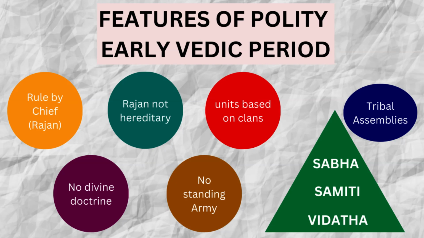So under Rajan there were several other chiefs and those units were based on the clan system. Okay? It was a clan system because they were mostly tribalistic.